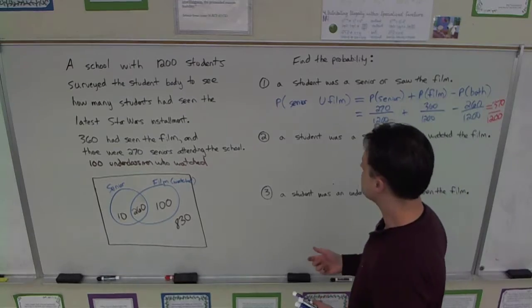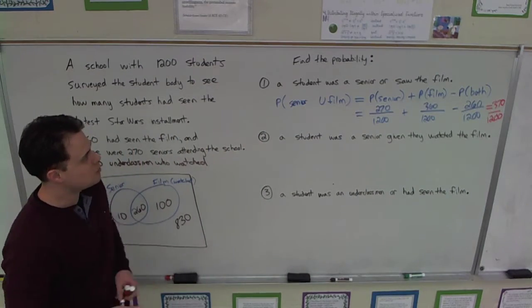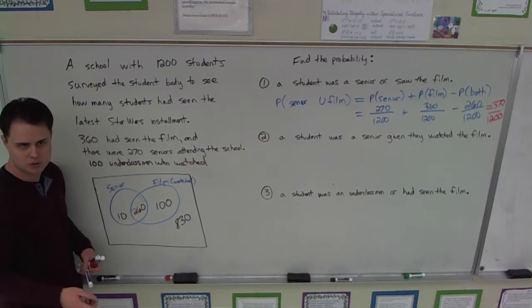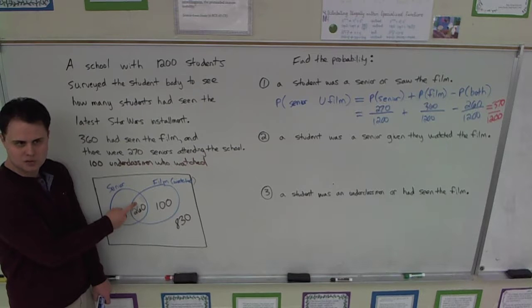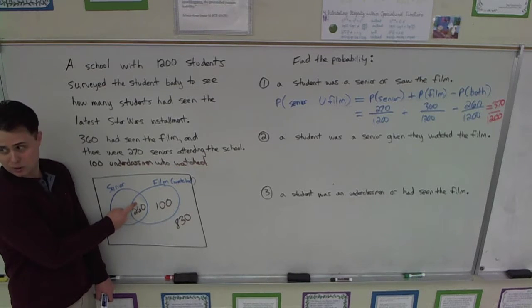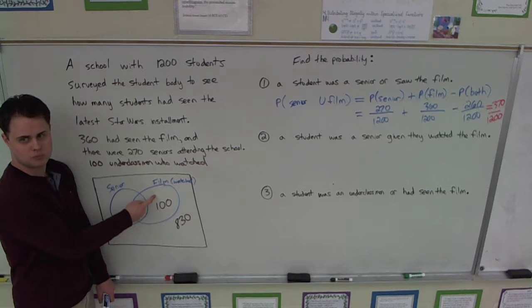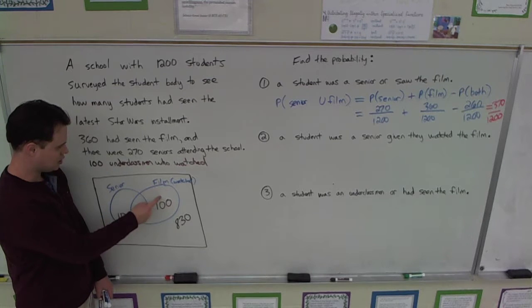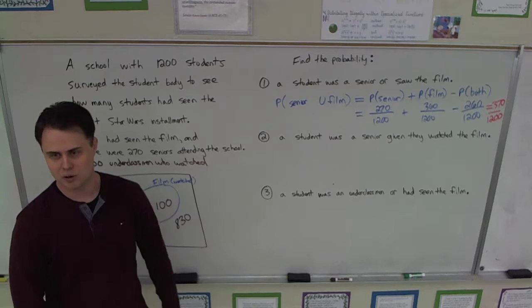Great. Another way to do it is just think and use the diagram with more common sense. What's the probability a student was a senior or saw the film? Just go through here and pick the people who count. Do these people count, these 10 seniors? Yeah, because they're seniors. These people that are seniors and have seen the film? Yeah, because they're one or the other. They're both. And do these 100 people who are underclassmen, even though they have seen the film, count? Yes, because they've seen the film. 10 plus 100 plus 260, I think you'll find is 370. Done.